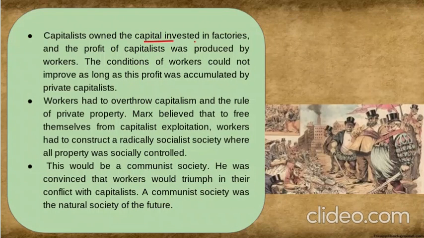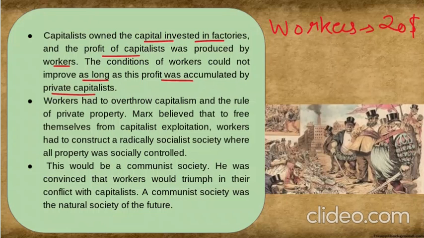Capitalists owned the capital invested in the factories, and the profit was produced by workers. They gave the money, but all the profit went to the capitalists. The conditions of workers could not improve as long as this profit was accumulated by private capitalists. So, for example, the workers made a profit of, for example, $20. That was just an example, it was always more than that. So that whole $20 goes to the capitalist who gave the money for the factory, all the profit.